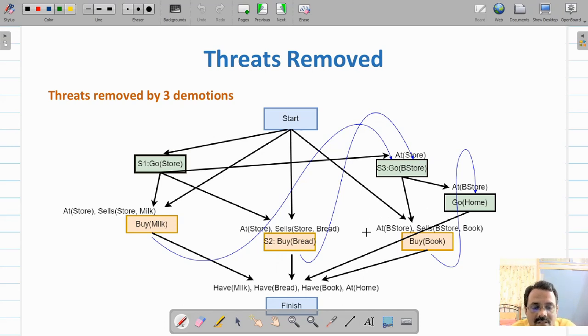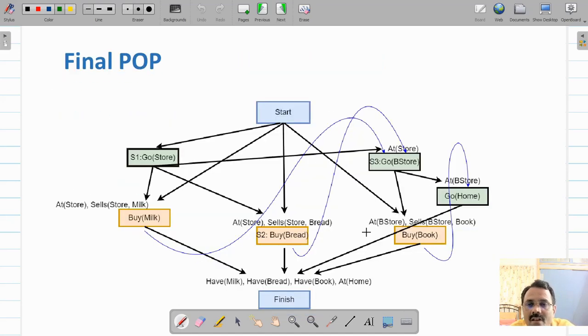This process is called plan space planning. So this is the final plan: go to the store, buy milk, buy bread, go to the bookstore, buy book, then go home. So all preconditions of these subgoals are achieved.